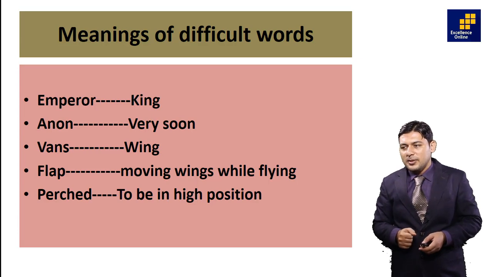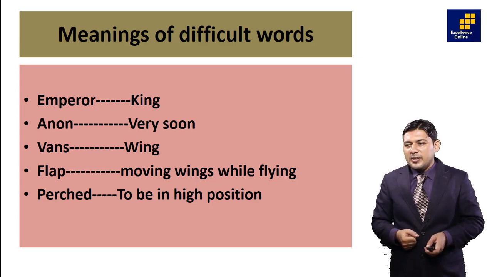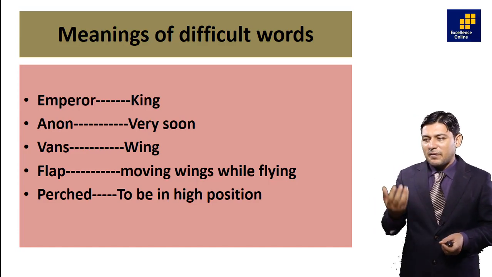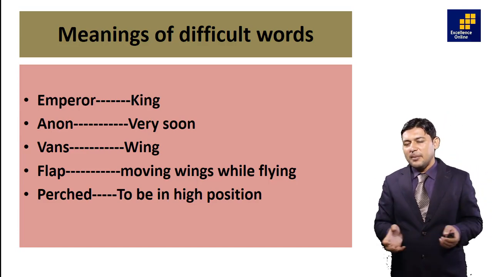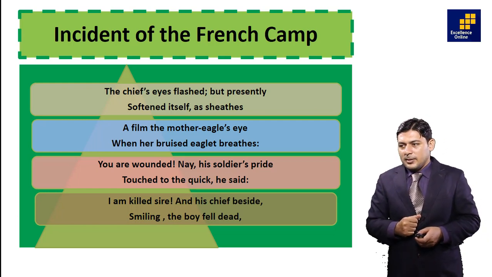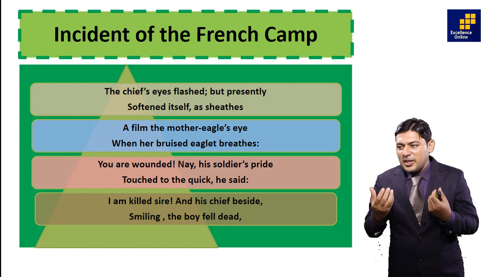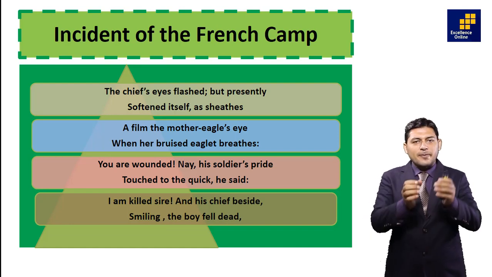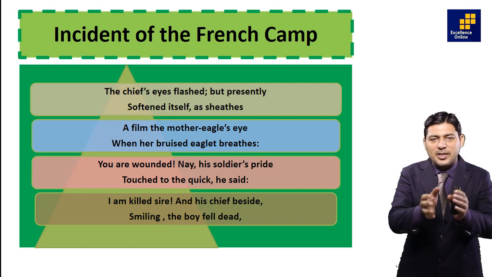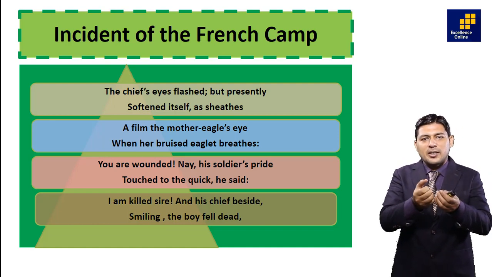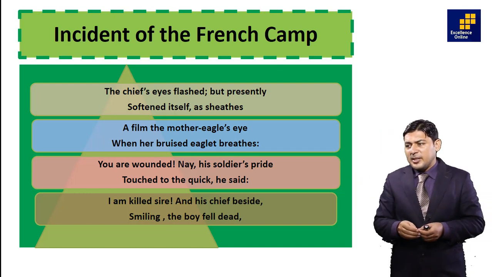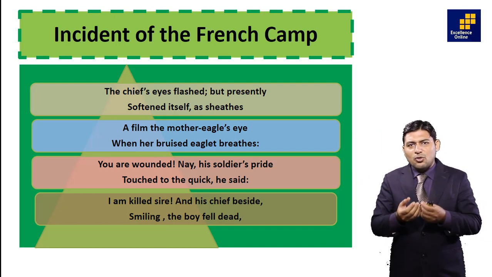Difficult words we have got. Emperor, a king, and then very soon. Whence, wings, flip: moving things while flying, are perched to be in high position. Let's see, we have got the last stanza. The chiefs are flesh but presently softened itself as shields. It was quite happy news. He was quite happy. Napoleon Bonaparte was quite happy because his army defeated German, but presently softened itself.